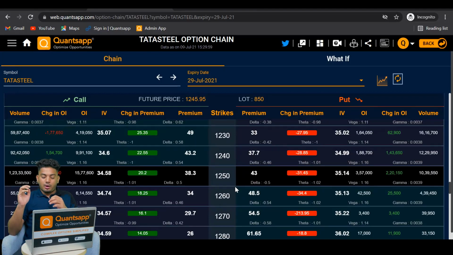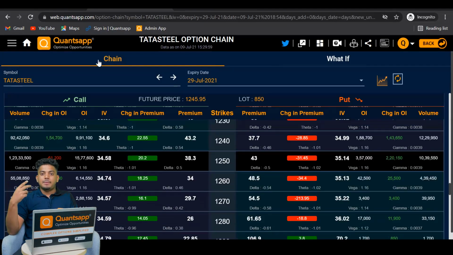Now let's say on the expiration date, which is 29th of July, Tata Steel's price goes to the level of 1200. You have a right to sell Tata Steel at 1250 rupees, so you are going to sell it at a higher price while in the market the same instrument is trading at a lower price. So you will sell it at 1250 and buy it from the open market at 1200. That difference minus the premium which you paid becomes your profit. Again, you can't make a put option contract for a single share. It would be at least one lot or a multiple of it.